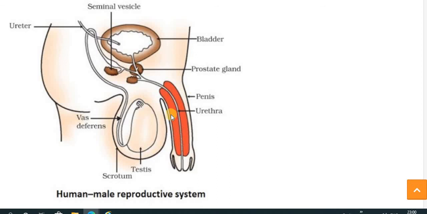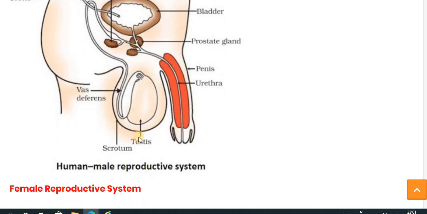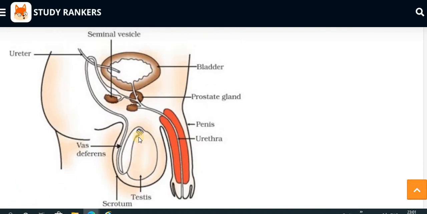What is the function of these two glands? They add their secretion into the vas deferens. This fluid gives nourishment to the sperm and also provides motility to the sperm. This fluid is mixed with the sperm and makes the semen. And this is called the bladder. So this is the human male reproductive system. I hope you all understand well.